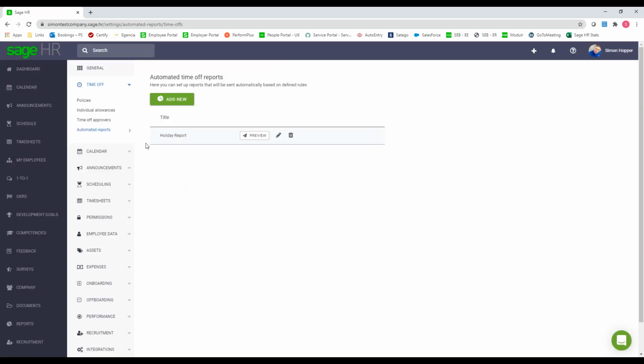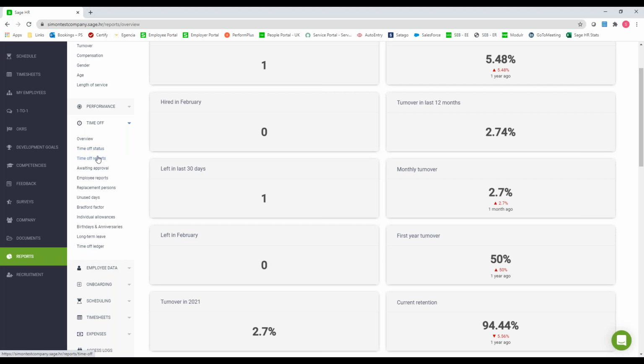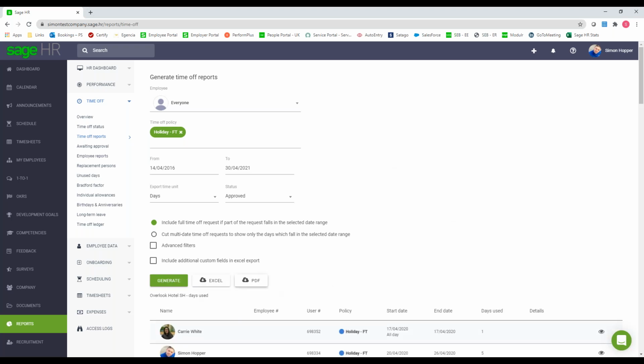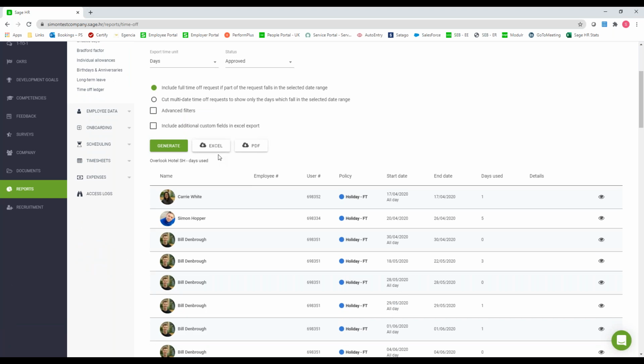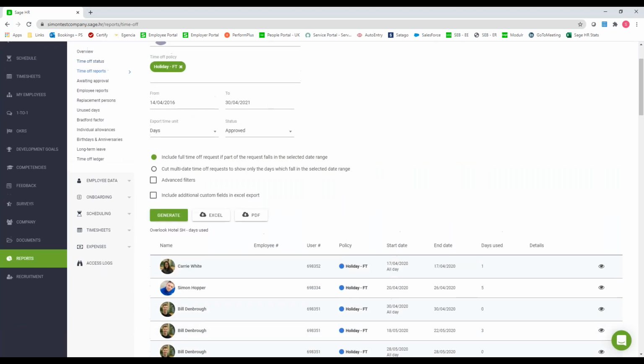But as I said, if you wanted to, in the bottom left, you can go into the report section, into the time off. So again, you can see things like status, you've got the actual time off reports themselves. So I could look at every employee on the full time from a particular date. We can generate that. So again, that will appear on the actual screen itself in a moment. But as you can see, maybe you want to export that into Excel or PDF, and you can see all the different holidays within there.